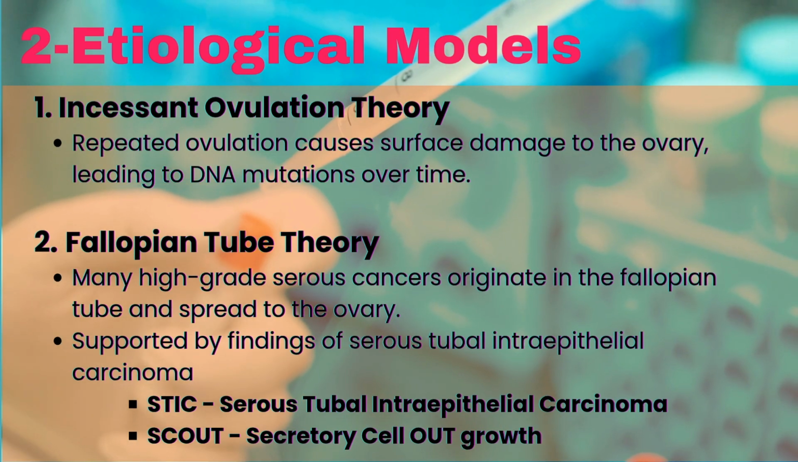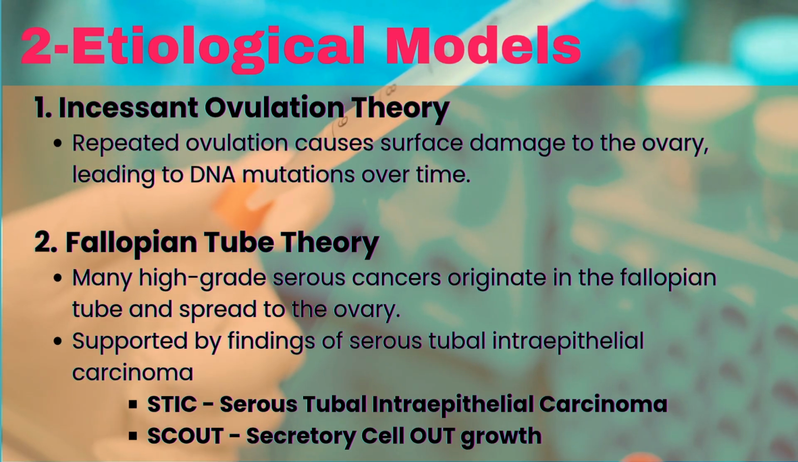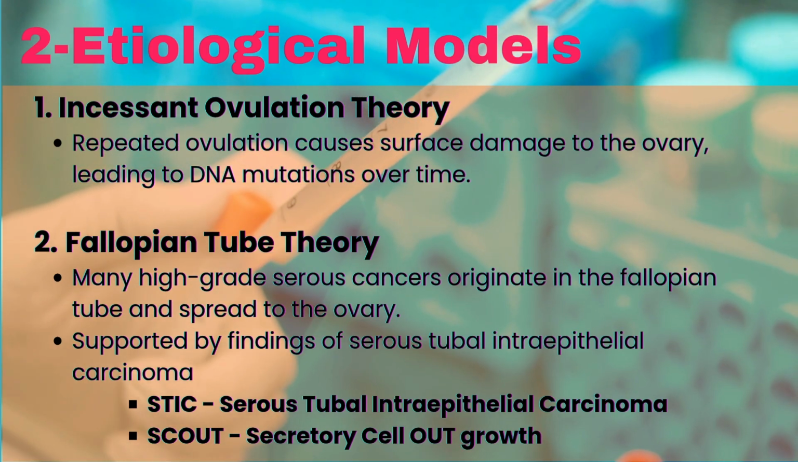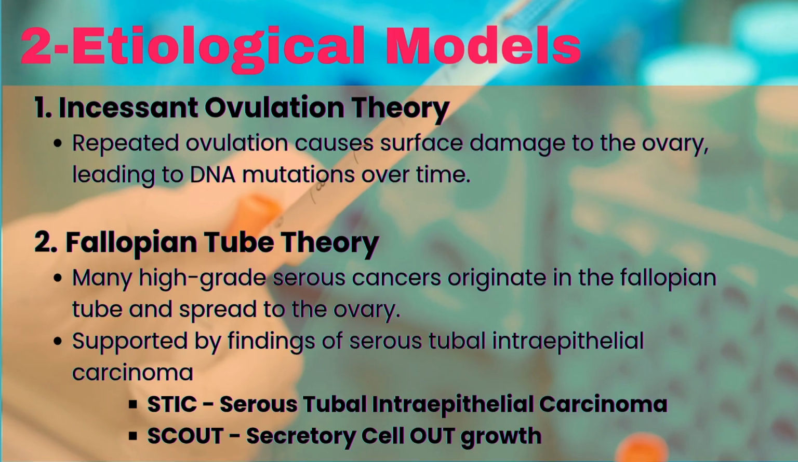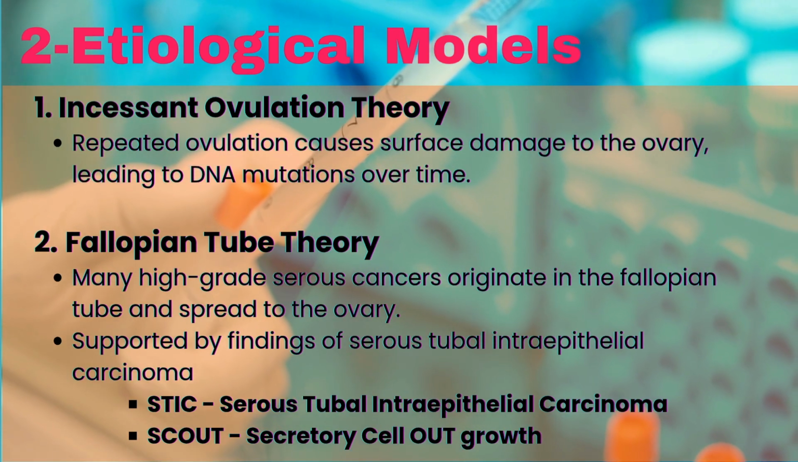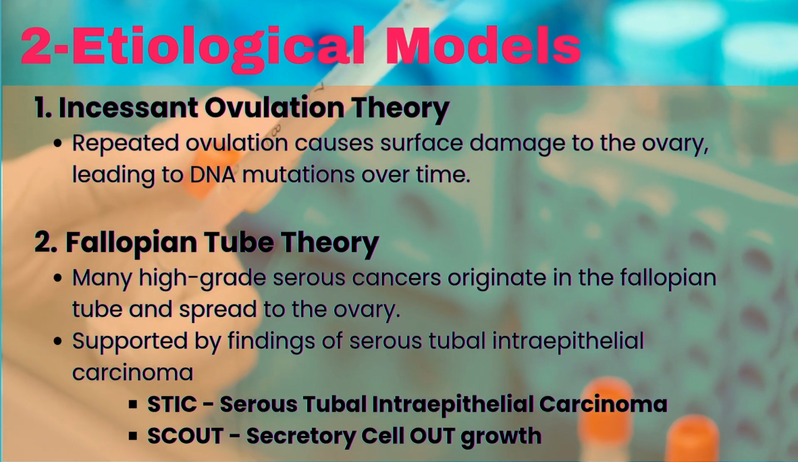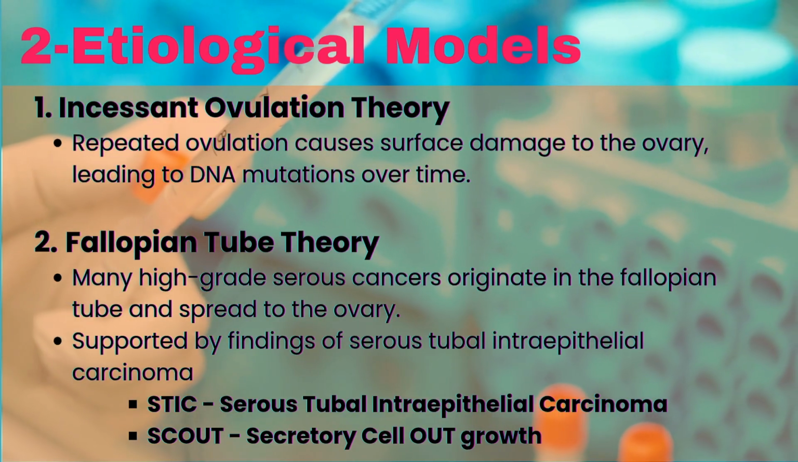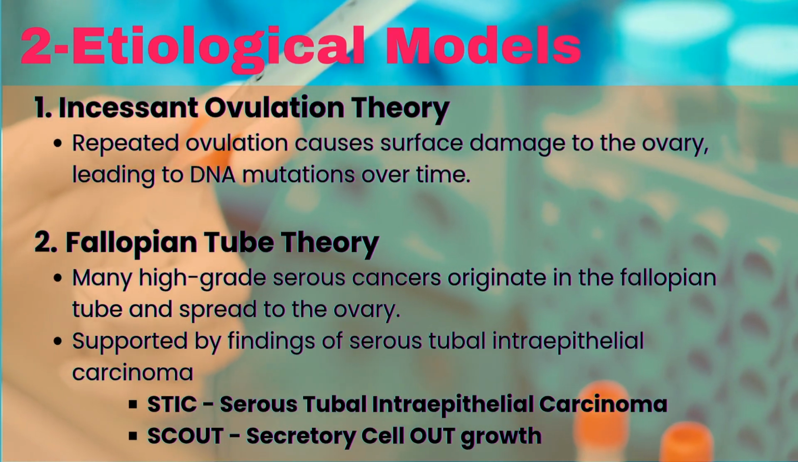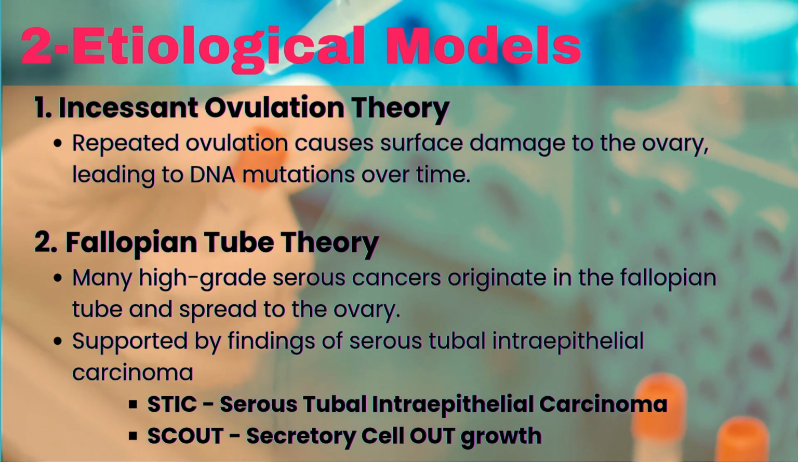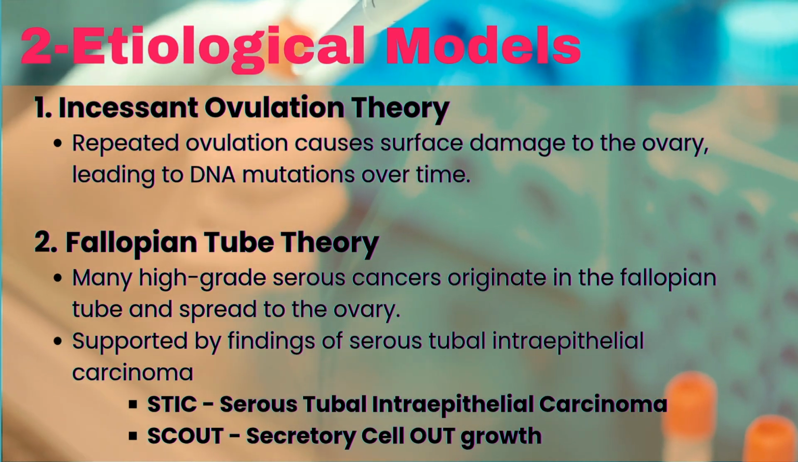There are two etiological models hypothesized for the occurrence of ovarian tumor. The traditional one is the incessant ovulation theory. That means that repeated ovulation causes surface damage to the ovary, leading to DNA mutation over time, which causes cancer.